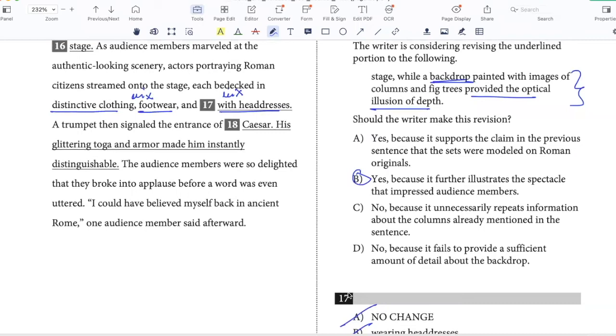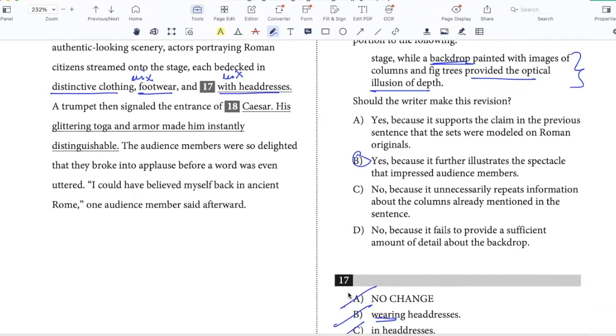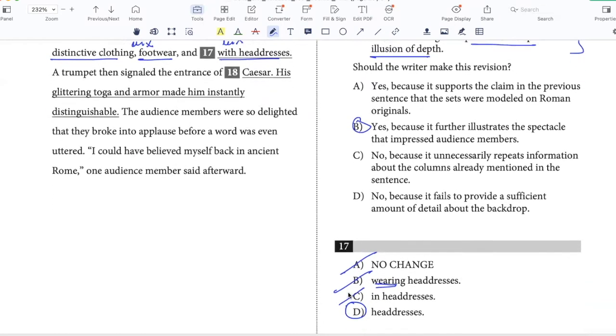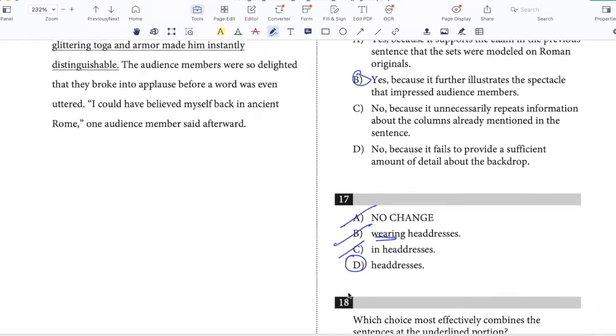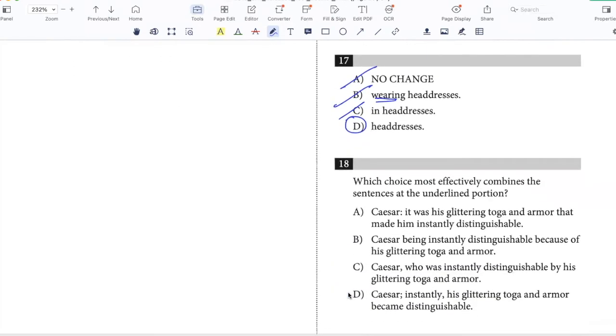So a trumpet then signaled the entrance of Caesar. His glittering toga and armor made him instantly distinguishable. Okay, so a trumpet signaled, so I'll just write that down. A trumpet signaled the entrance of Caesar. It was his glittering toga and armor that made him instantly distinguishable.